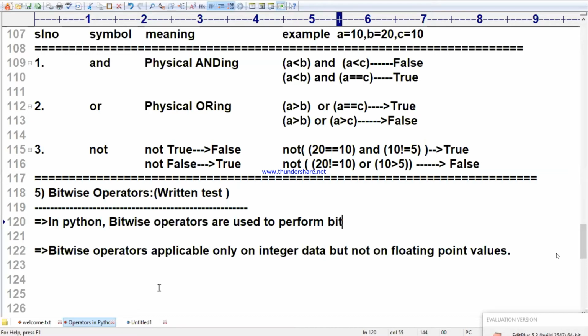The name itself says bitwise. Bit. If I take the number 10, what is the bit representation? Binary representation 1010. Already we discussed number systems.